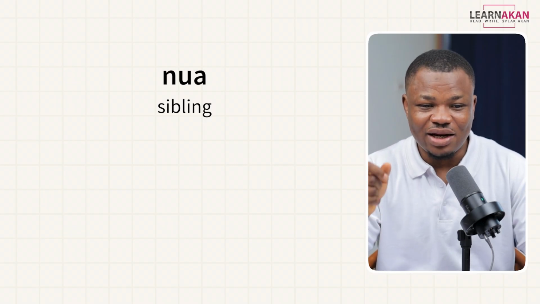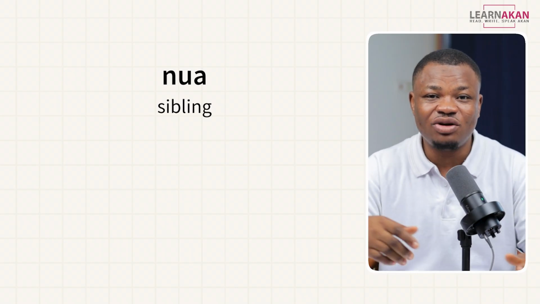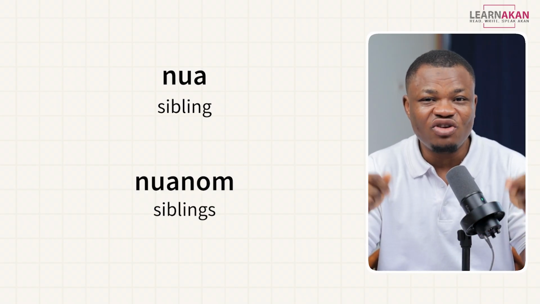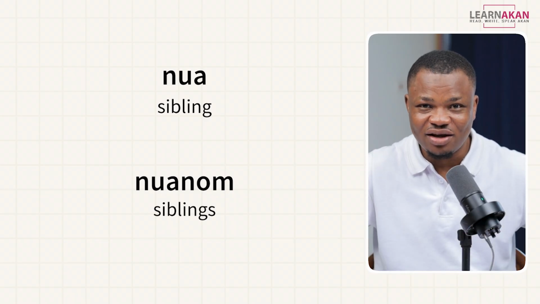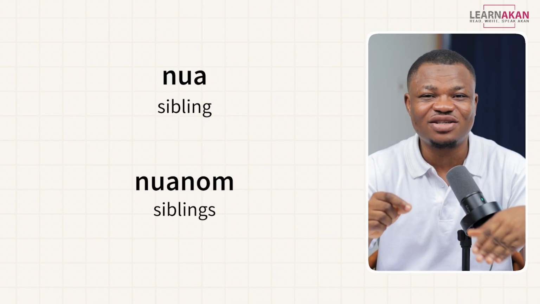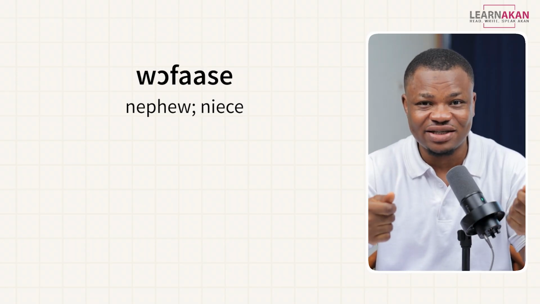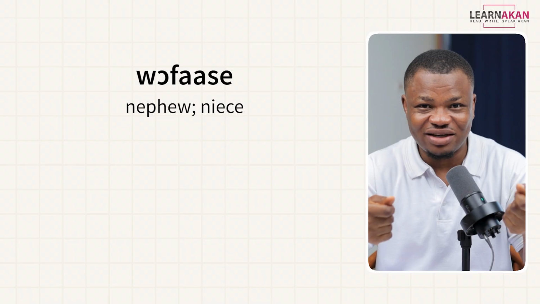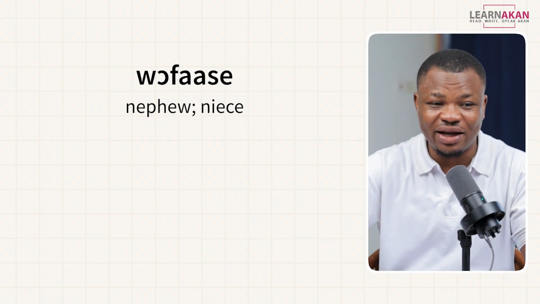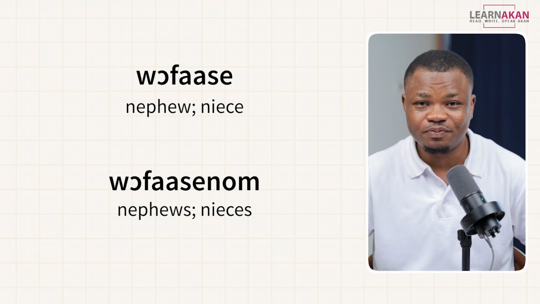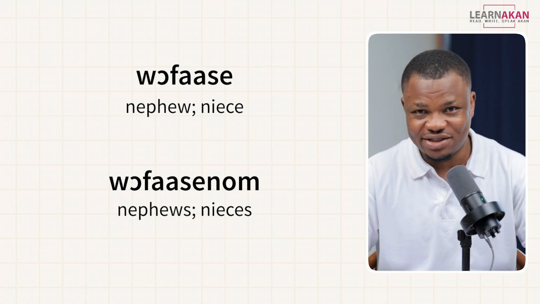Now, again, to form the plural of this, you just attach num to the end and you have nianum. So if I say minianum, I'm saying my siblings, okay? The next one is your nephew or your niece. In chi, we say wofase. Again, to form the plural of this, you just attach num to the end and you have wofasenum. Wofasenum as nephews or nieces, all right?